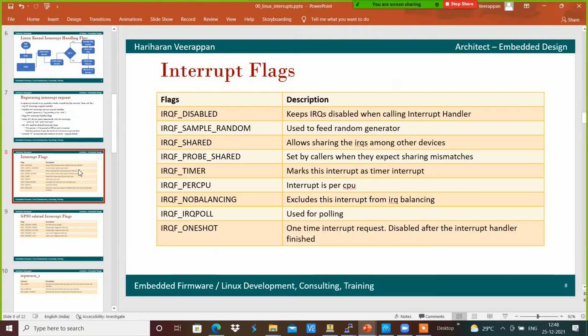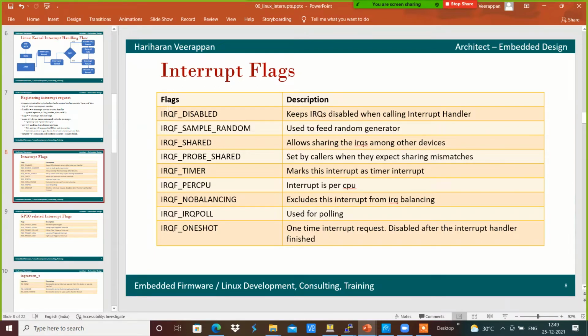In order to do that, we have different interrupt flags. It's something like IRQF_DISABLED, which means that whenever we are calling this interrupt, during that time the respective interrupts, or the IRQs, will be in a disabled state. When the interrupt handler is calling the interrupt, the IRQs are disabled, which means that no other interrupt will occur whenever the ISR is getting called.